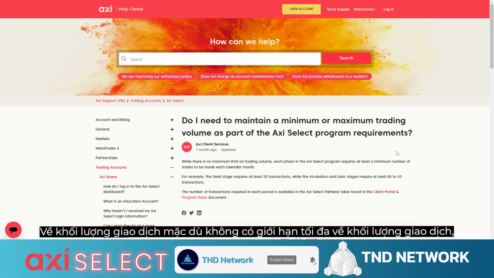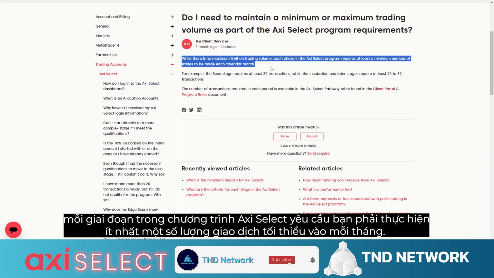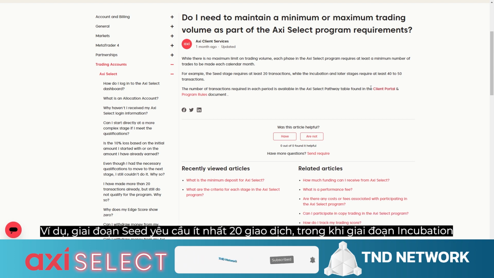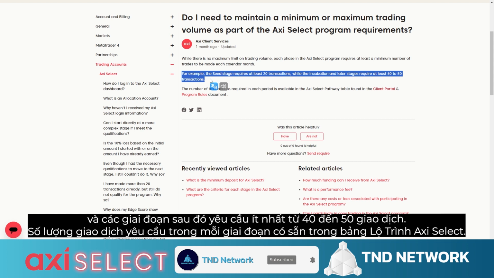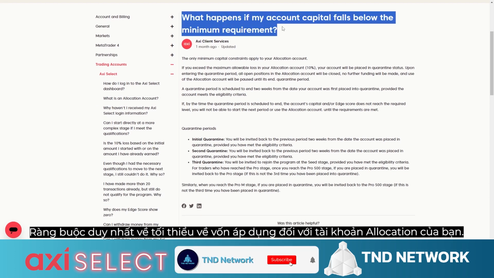In terms of trading volume, while there is no maximum trading volume limit, each stage of the AXi Select program requires you to make at least a minimum number of trades each month. For example, the seed stage requires at least 20 trades, while the incubation stage and subsequent stages require at least 40 to 50 trades. The number of trades required for each stage is available in the AXi Select roadmap table. The only minimum capital requirement applies to your allocation account.